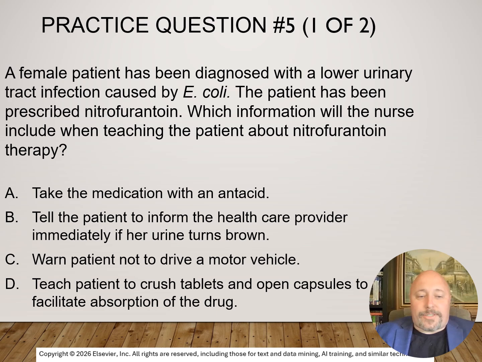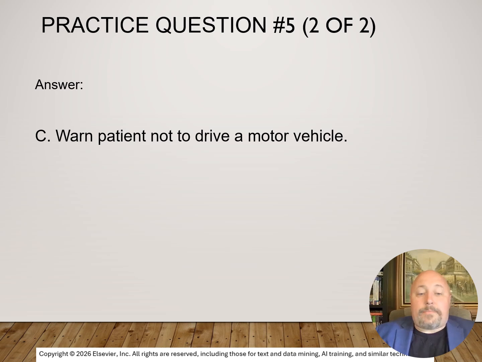And for our final question, a female patient has been diagnosed with a lower urinary tract infection caused by E. coli. The patient has been prescribed nitrofurantoin. Which information will the nurse include when teaching the patient about this medication? That be A, take the medication with an antacid, B, tell the patient to inform the healthcare provider immediately if her urine turns brown, C, warn the patient not to drive a motor vehicle, or D, teach the patient to crush tablets and open capsules to facilitate the absorption of the drug? That answer is going to be C, warn the patient not to drive a motor vehicle.